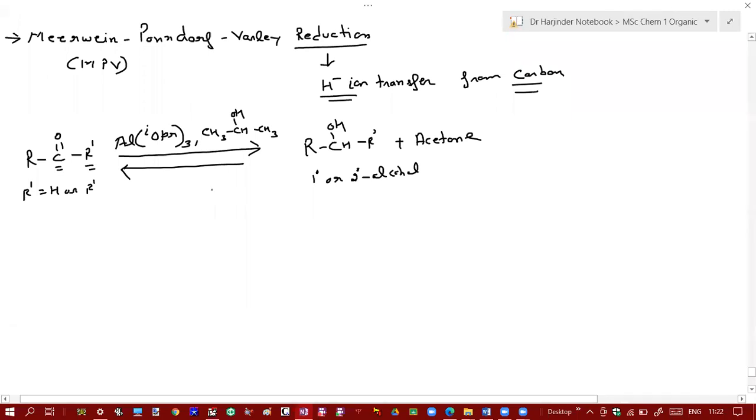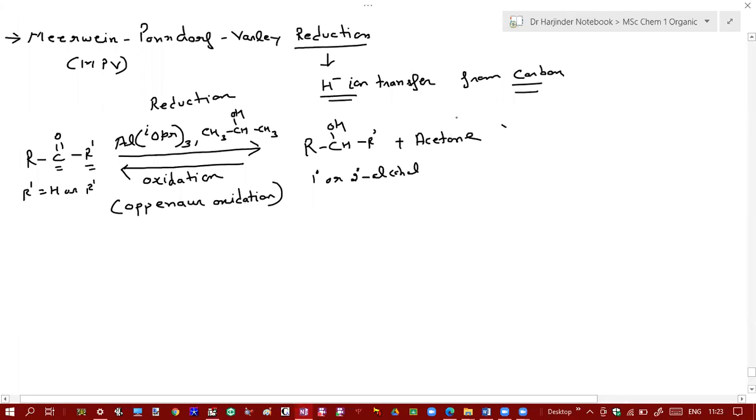And what will be the backward reaction? Forward reaction is a reduction. So what will be the backward reaction? Oxidation. Backward reaction is an oxidation. And this oxidation, which is the backward reaction, is also called Oppenauer oxidation. So this oxidation or reduction will depend upon the relative amount of solvents used.